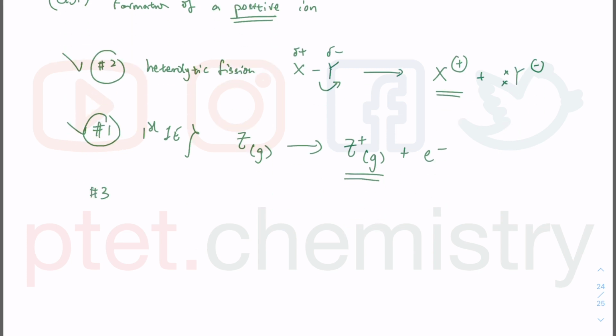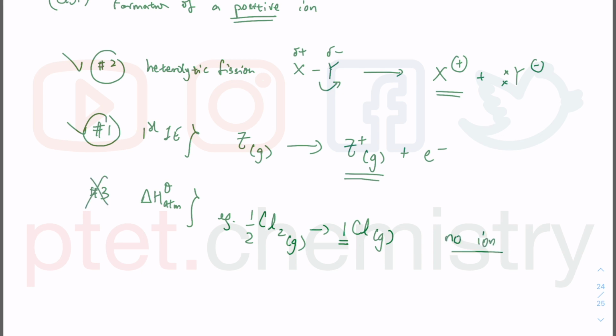Option 3 is to do with delta H atomization, which is in the AS syllabus. So for example, Cl2 going to Cl gaseous atom, and I'm forming 1 mole of the gaseous atom from its element in its standard state under standard conditions. So this one is no ion at all, no positive ion. So only 1 and 2 are correct. So I'm looking at option B there.